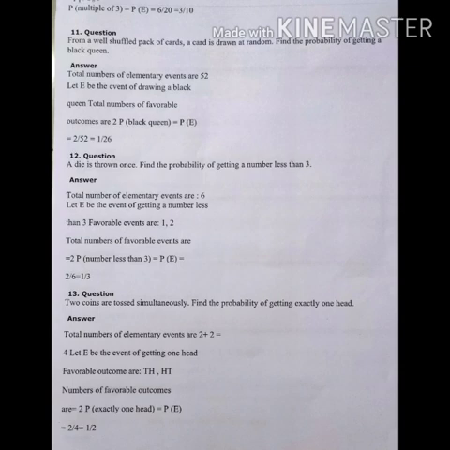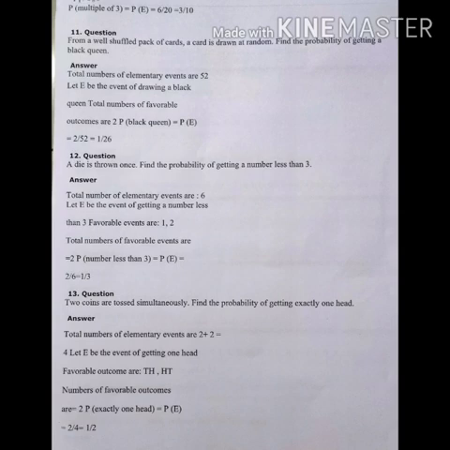Now question number 12. A die is thrown once. Find the probability of getting a number less than 3. Total number of elementary events: die means 6 numbers you get. So total number of elementary events is 6, and the event of getting a number less than 3 is 1, 2, the favorable events. So probability will be 2 upon 6, that is 1 upon 3.